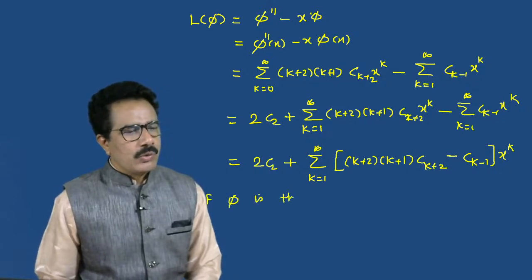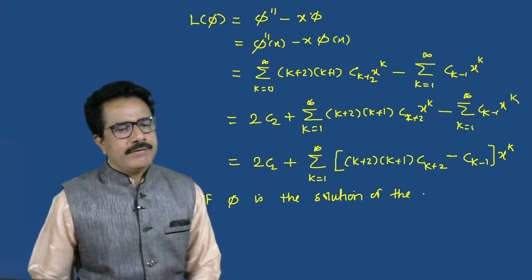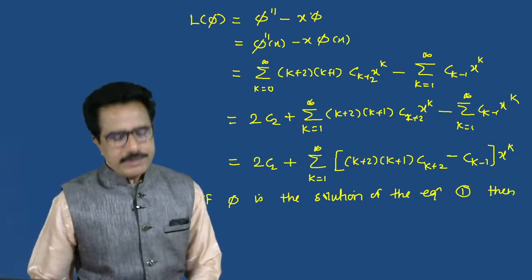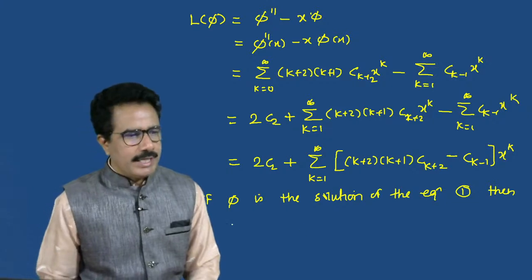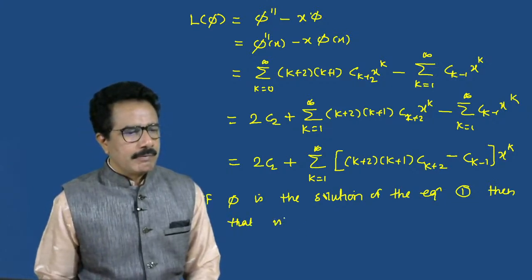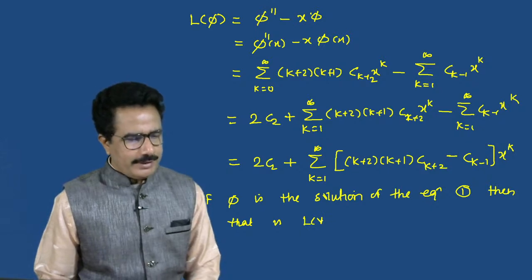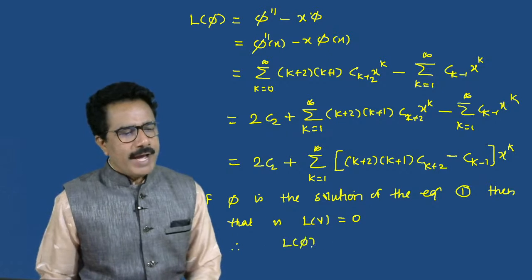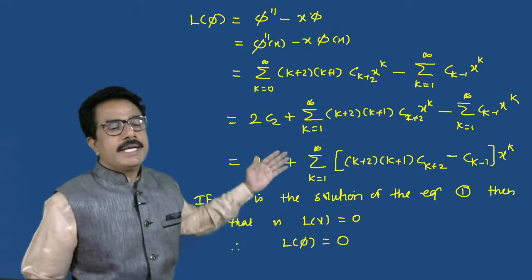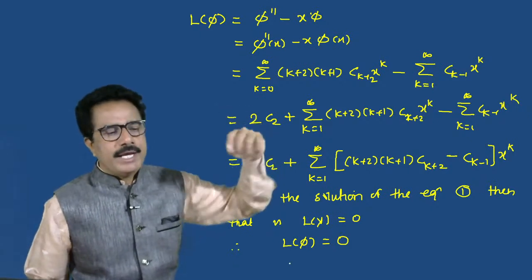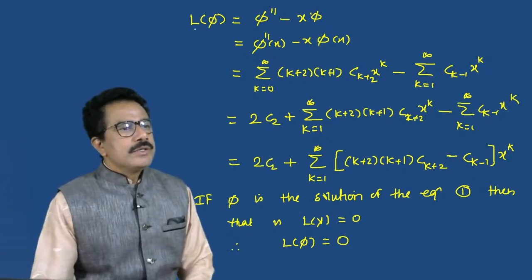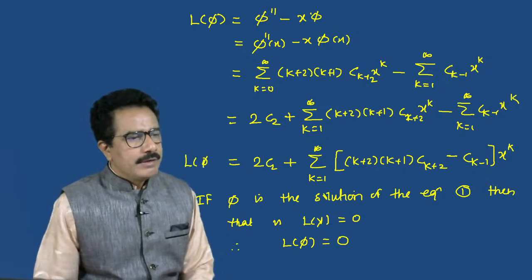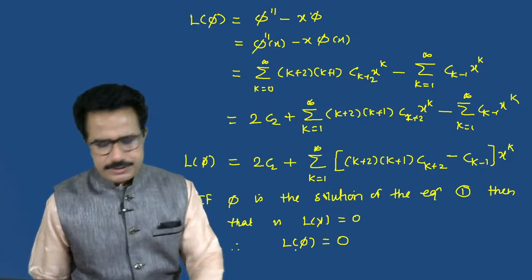Here, if phi is the solution of the differential equation 1, that is L of y is equal to 0, this implies that L of phi is equal to 0. If phi is the solution of L of y, then we can write L of phi is equal to 0. So this is the value of L of phi.